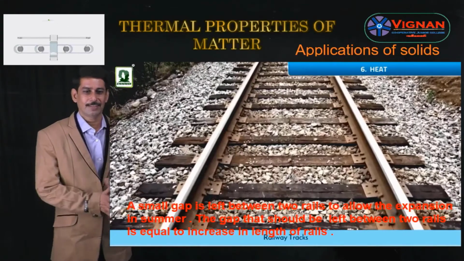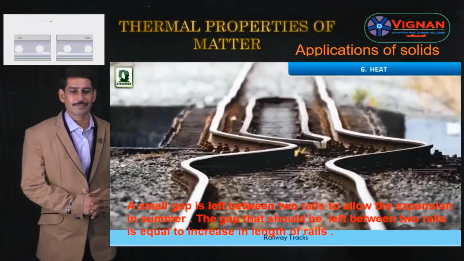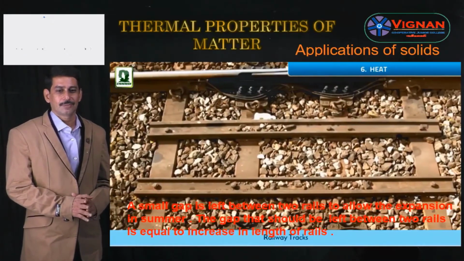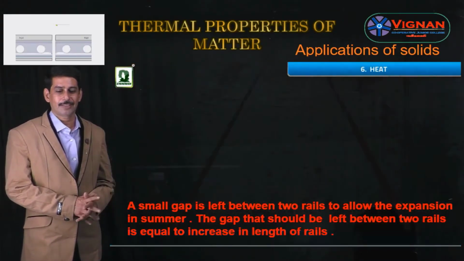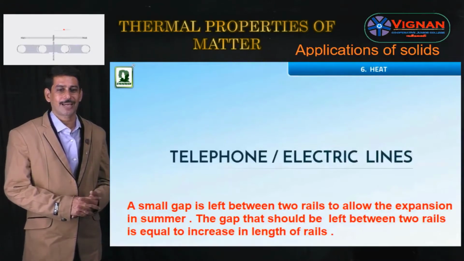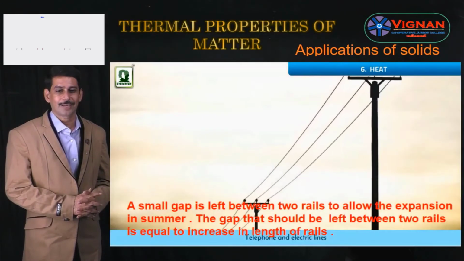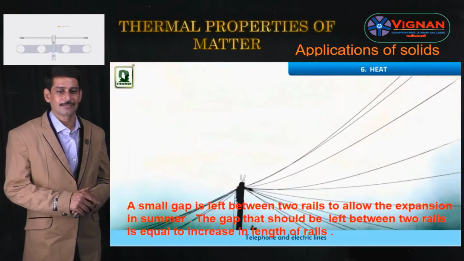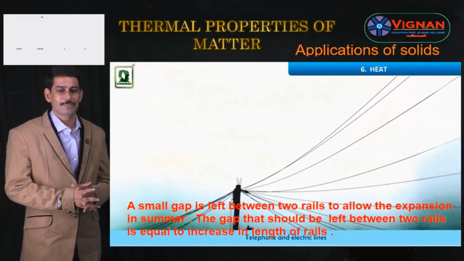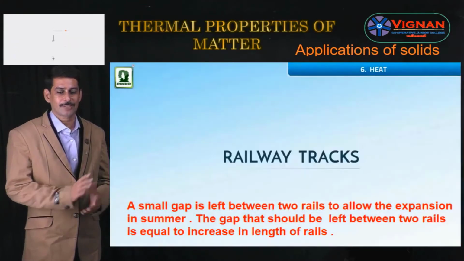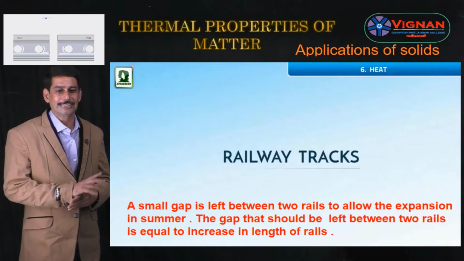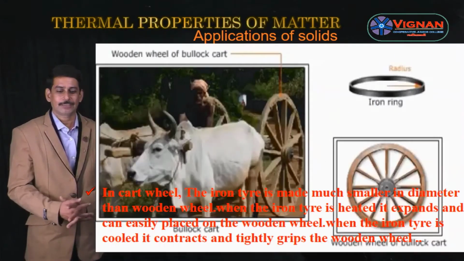See here the railway tracks. In the construction of railway tracks, a small gap is left between two rails. Why? Because in summer the railway tracks expand, and to allow the expansion in summer, a gap is left between two rails, and the gap that should be left between two rails must be equal to the increase in length of the rails. So this is another application of expansion of solids.